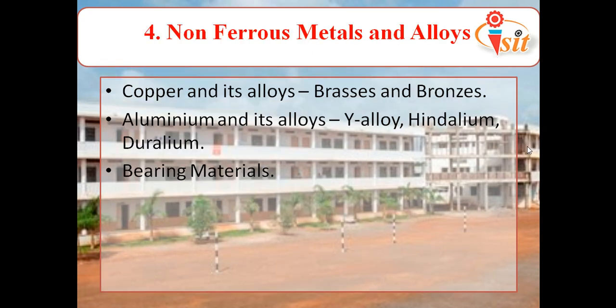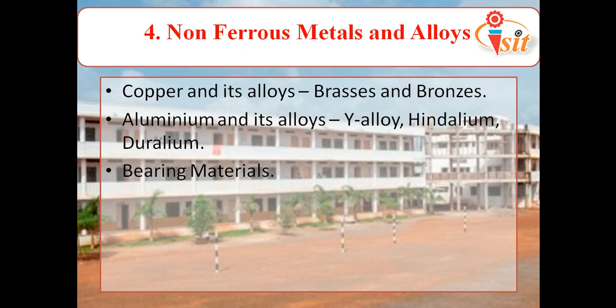So we will move to the next one. This is the fourth chapter, that is non-ferrous metals and alloys. In this, the first one we have is copper and its alloys like brass and bronze. Brass is nothing but an alloy of copper and zinc, and bronze is an alloy of copper and tin. Next we have aluminium and its alloys. In this we have Y alloy, indalium and duralium.